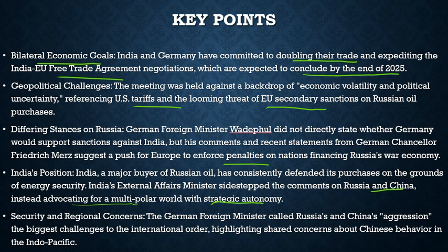The German foreign minister called Russia and China's aggression the biggest challenge to the international order, highlighting shared concerns about Chinese behavior in the Indo-Pacific. So there are shared concerns with respect to that. But right now, India is facing a real challenge in its foreign policy, and let's see what will happen in this regard.